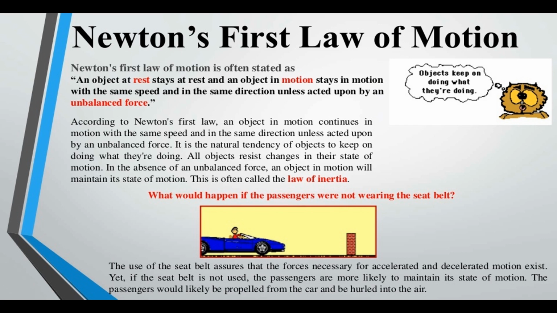What would happen if the passenger were not wearing the seat belt? The use of the seat belt assures the force necessary for accelerated and decelerated motion. Yes, if the seat belt is not used, the passenger is more likely to maintain its state of motion.